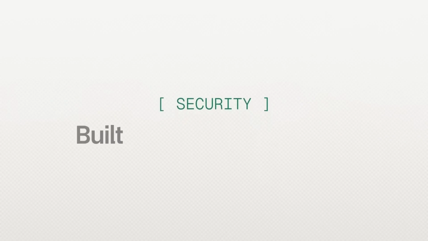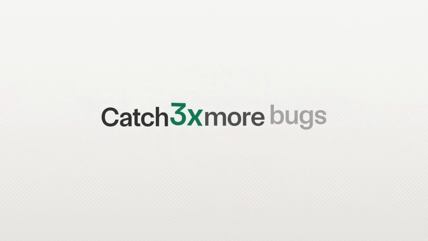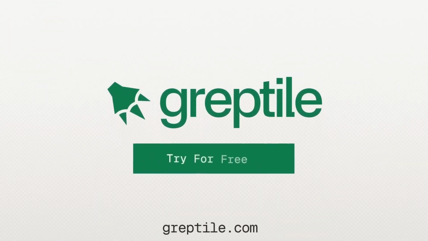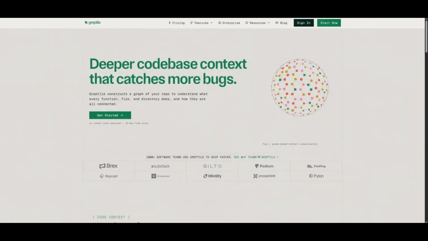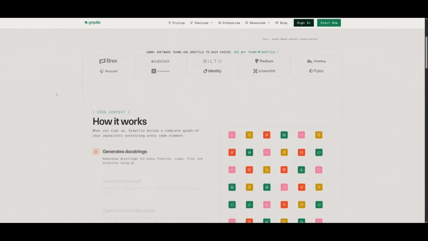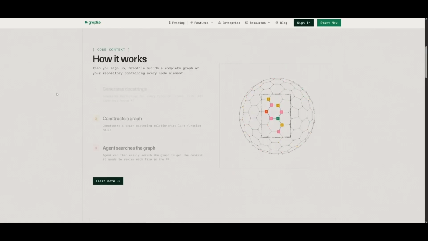You can build a graph on your codebase to understand how everything connects, and essentially, it is something that will act as an always-on assistant, helping you spot issues and understand your code better. But why this is one of the best self-healing AI coding agents is because it can build a complete graph of your repository. It is going to be able to capture every piece of your code, which is where it's going to make it thoroughly understand every component of it.